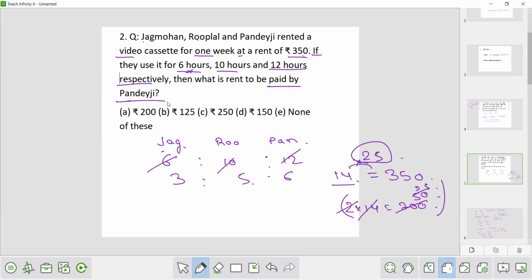What is the rent to be paid by Pandeyji? So Pandeyji will pay how much amount? So this will be into 25, means 150. So Pandeyji will pay rupees 150.